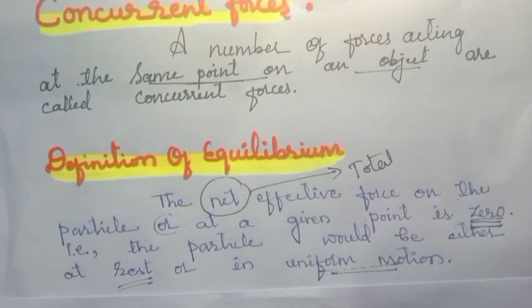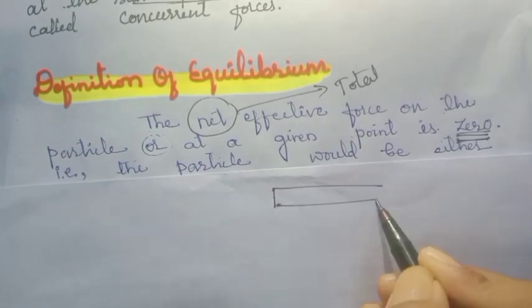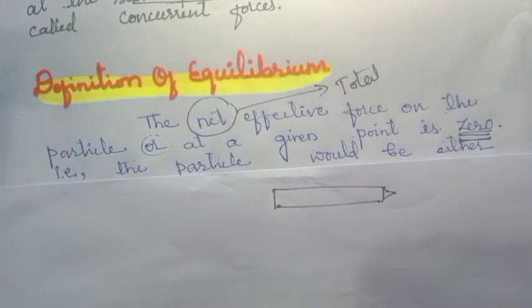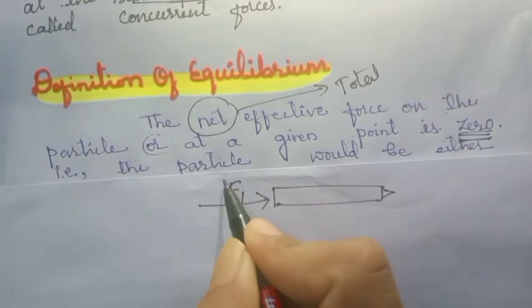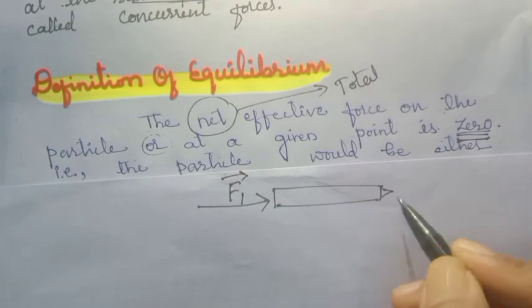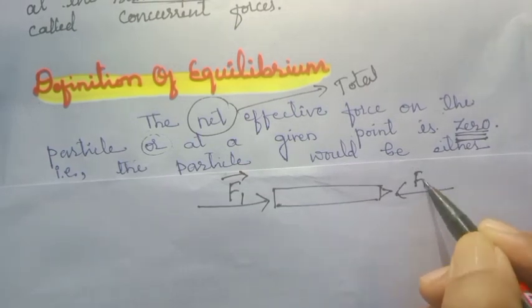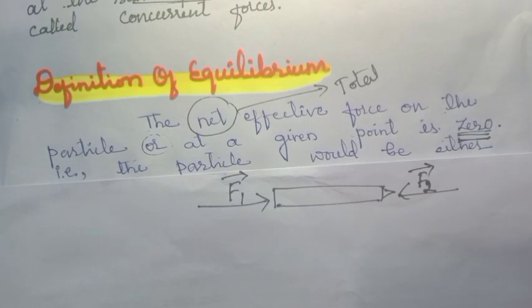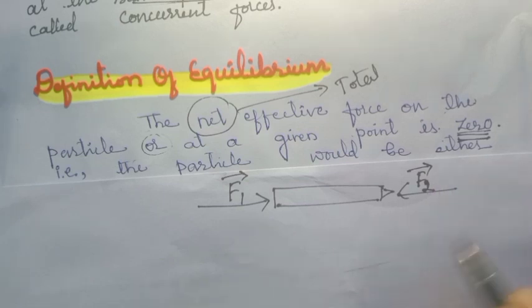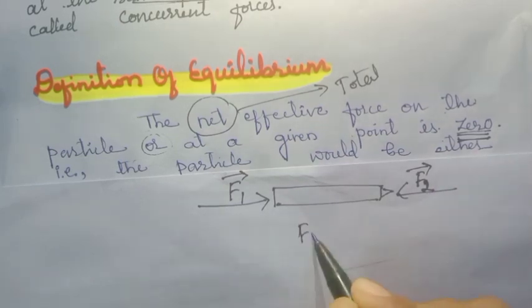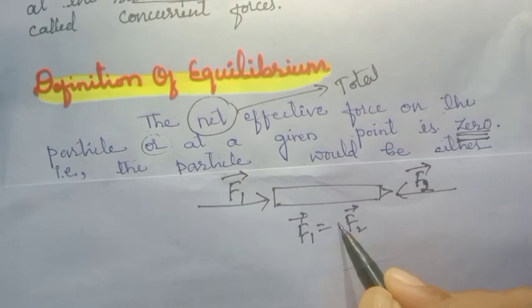Is it clear? Here is a pen. I have applied the force in this direction. Let's say this force is vector F1, and similarly I have applied the force opposite to the vector F1, that is F2. So F1 is opposite to F2, but the forces are equal. F1 is equal to F2 in magnitude but opposite in direction.